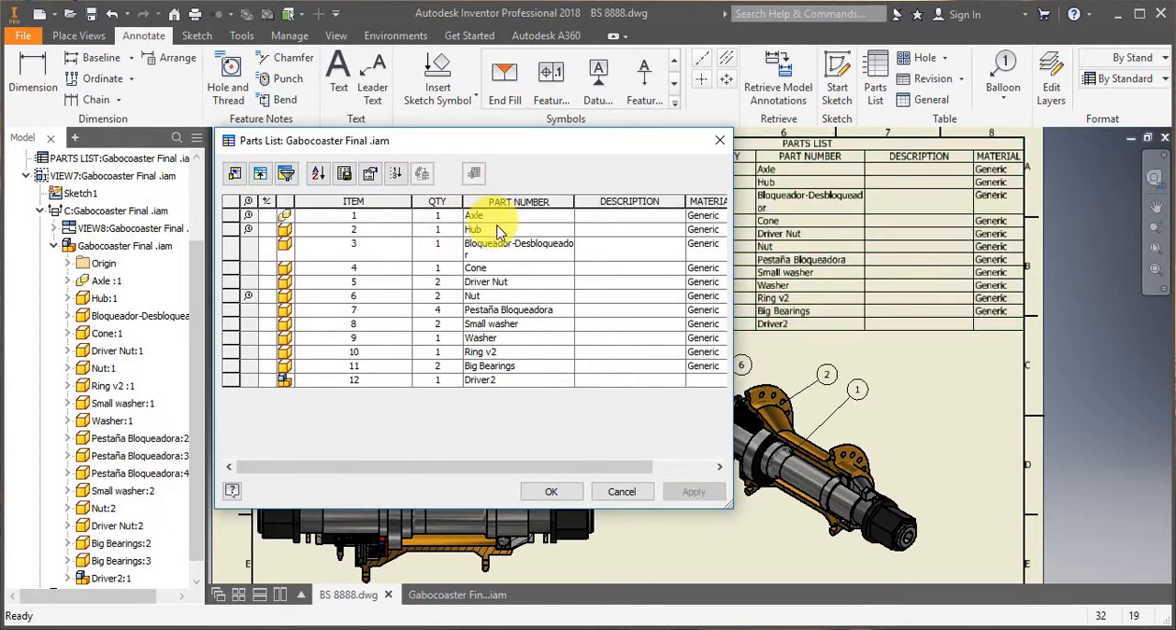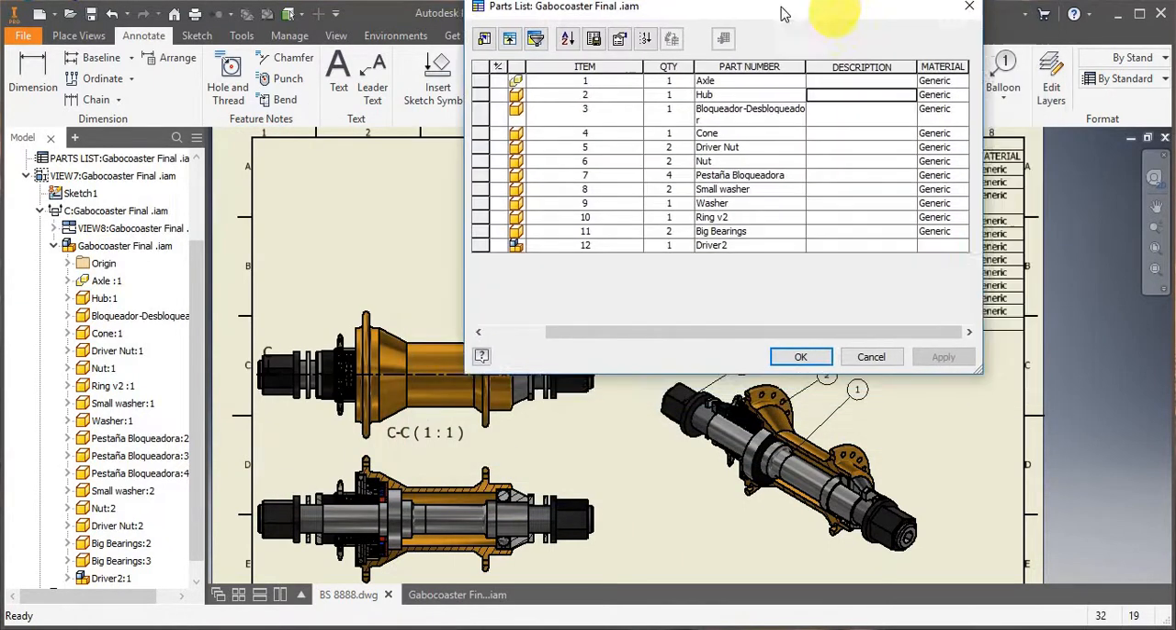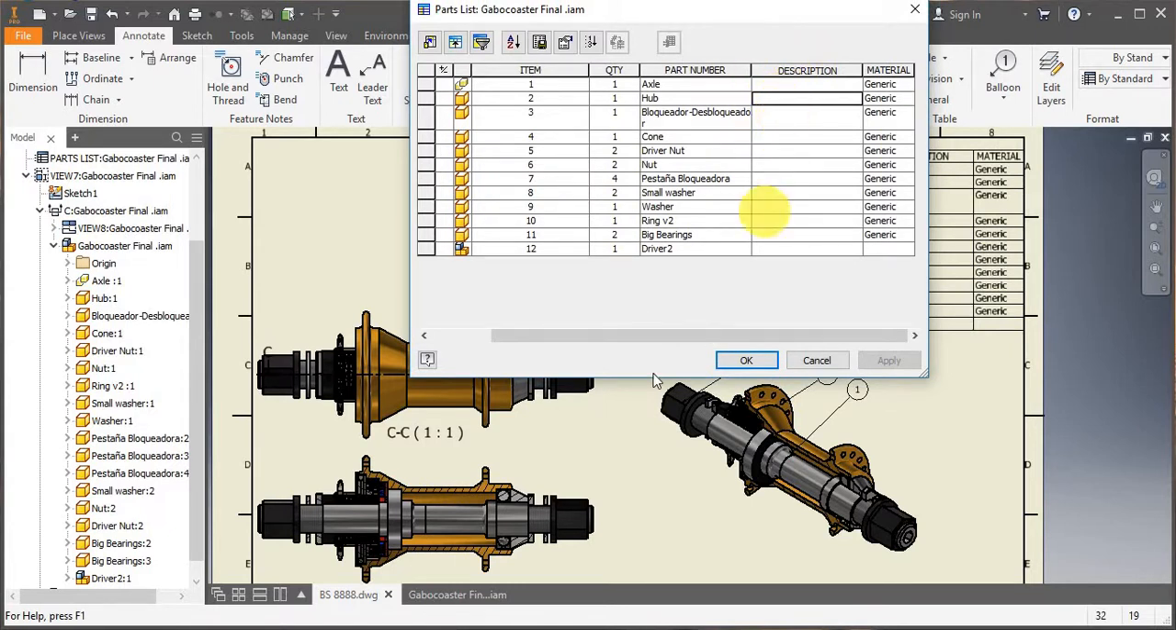You can also edit your parts list directly from here. So you can change your part numbers, the item number, the material, everything you want to add. Something you could potentially do, you could also, under your description, add the type of fit between the shaft and the bearings, or between the bearings and the hub, or whatever applies to your particular assembly. That information is particularly interesting.